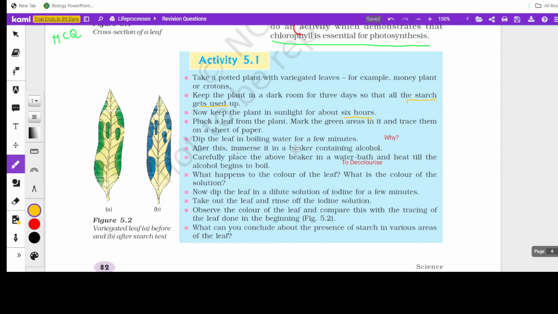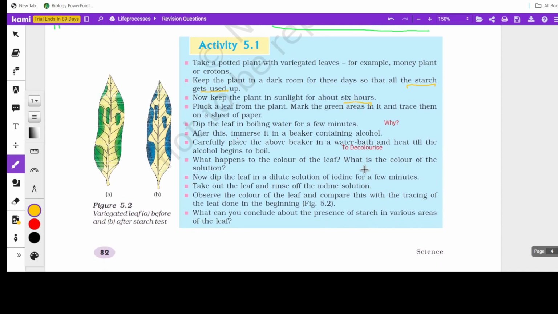And then here we immerse it in a beaker containing alcohol, and we boil it. Double boiling is done here. And why do we do that? Sometimes they'll ask, what happens to the color of the leaf, or what is the color of the solution? Solution here means the alcohol solution. So the alcohol solution turns green. We boil it in alcohol to decolorize. Only then could we differentiate the color. Okay. So the questions can be asked in various ways, so you should understand entirely what the experiment stands for.